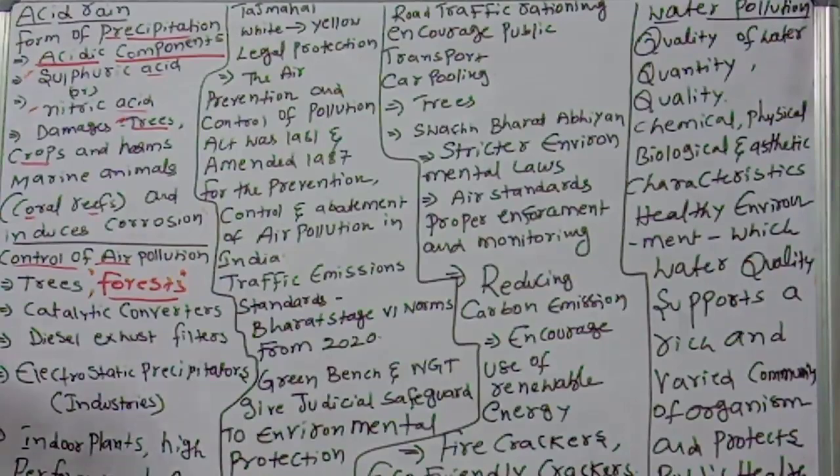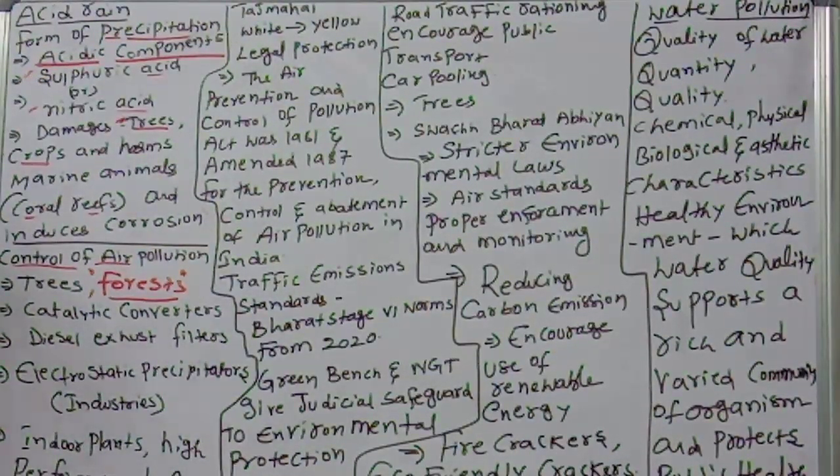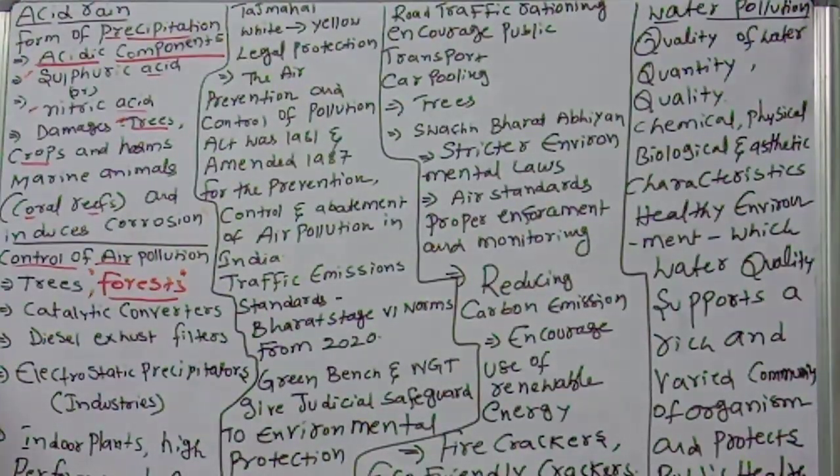Next, legal protection. Even the Taj Mahal is getting damaged because of this air pollution. The white marble of the Taj Mahal has been discolored to yellow, losing its beauty because of air pollution. So, children, we have to control air pollution from all angles. Otherwise, we will lose beautiful monuments like the Taj Mahal. Okay, next one: legal protection.